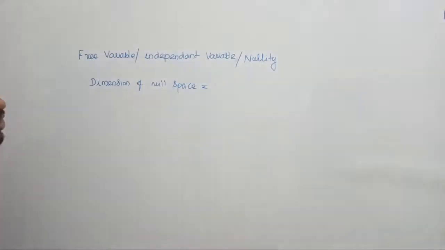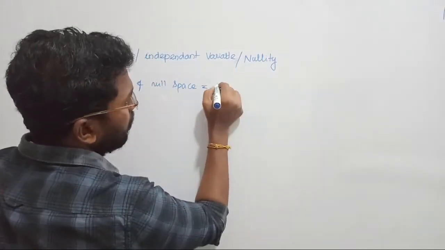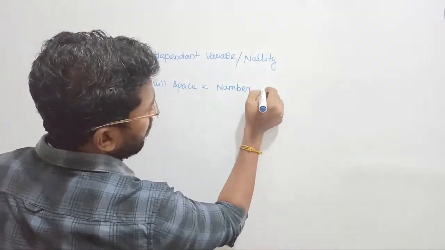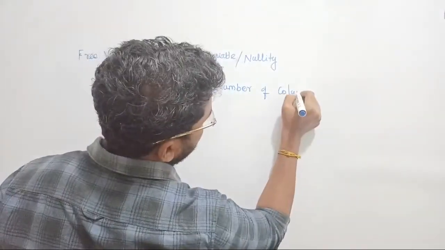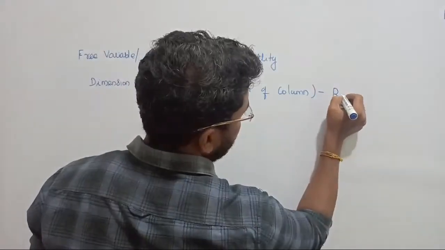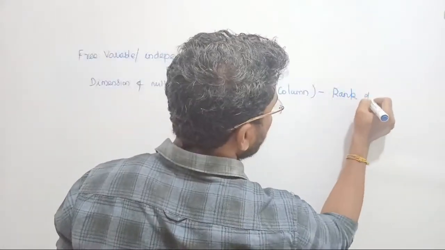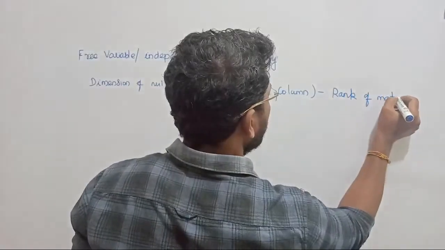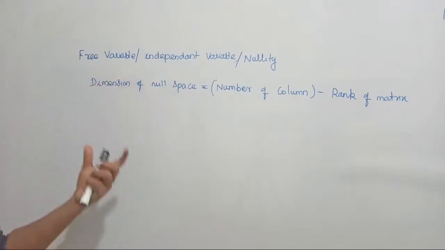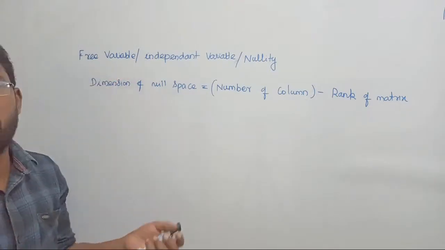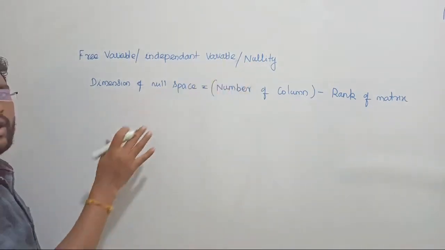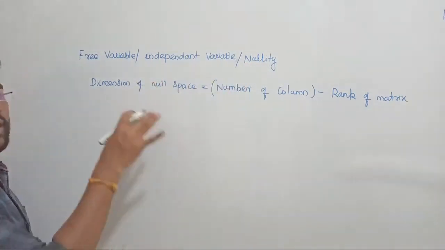We can simply find this answer: it should be equal to the number of columns minus the rank of the matrix. If you want to find how many free variables there are in a system, that is free variables, independent, not depending on anyone, randomly traveling in its own path, right? That is called a nullity. It is not depending on anyone, it's traveling its own way, right? So they are not depending on each other.